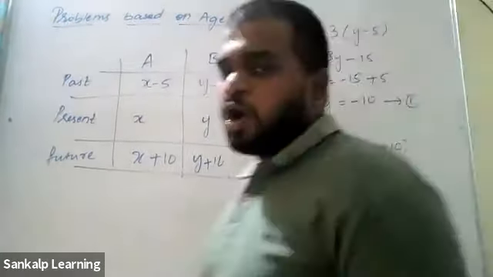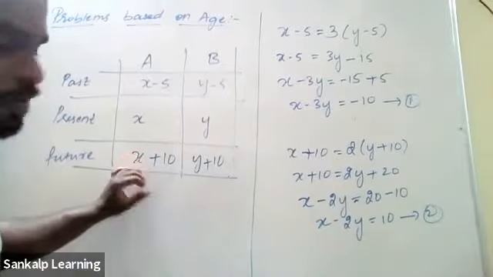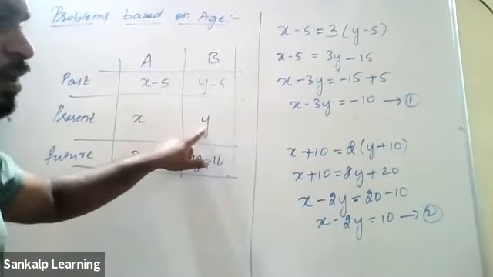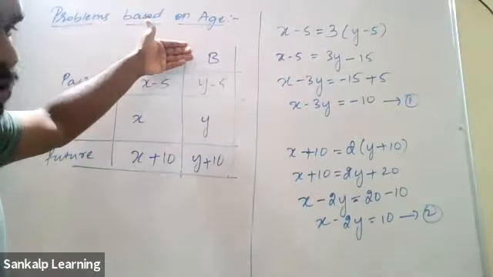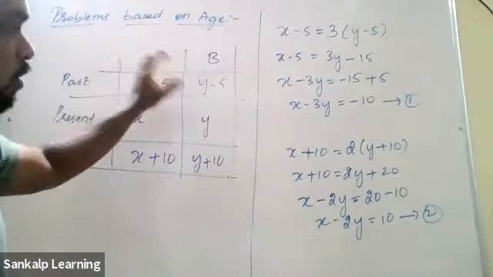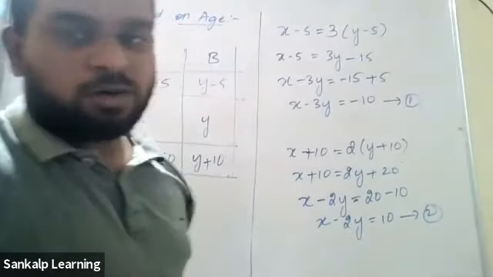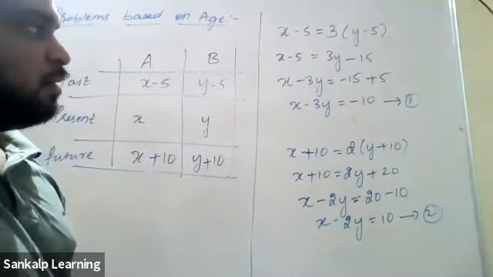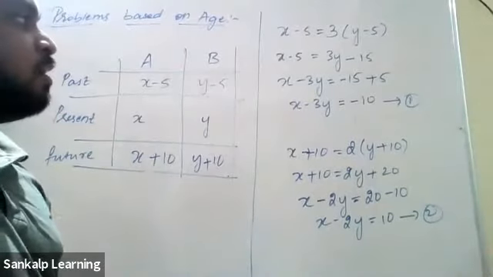Yes, sir. I hope there's no confusion here. I have explained it simply. First, make a tabular column. Take the present ages as X and Y. How many years past are you talking about? Find those ages. How many years future are you talking about? Find those ages. If you talk about the past, use the past age. If you're talking about the future, use the future age. Then form equations and solve by elimination method. x minus 3y is equal to minus 10, x minus 2y is equal to 10. Solve it by elimination method, and you will get the values of x and y.